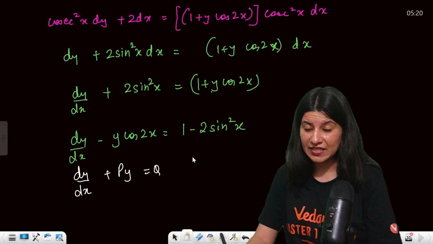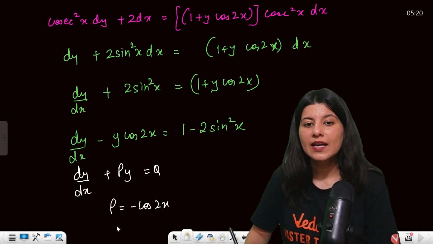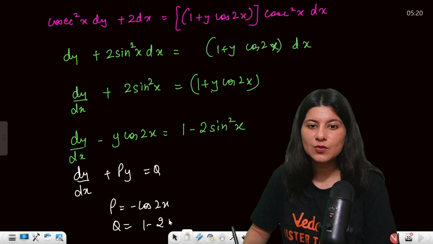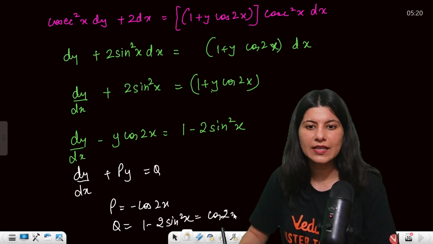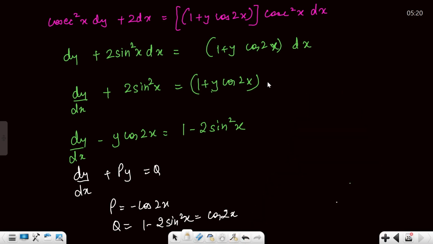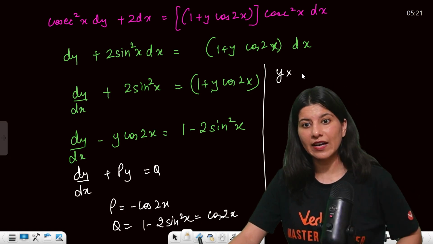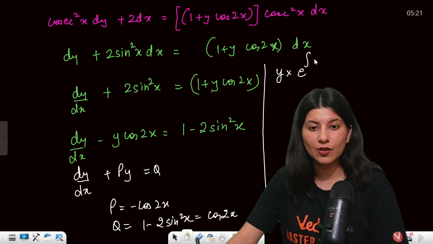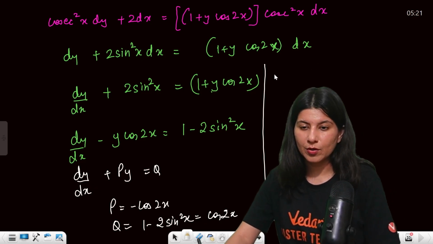are functions of x. So can you see, p over here is minus cos 2x and q is 1 minus 2 sin square x, which is again cos 2x. Correct? Okay. Now what we need to do is apply the formula. So how to solve it? Y multiply integrating factor. What is integrating factor? Integrating factor is e raised to power integral of. Let's first calculate integrating factor, then talk about anything else.